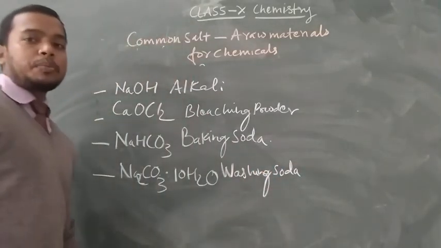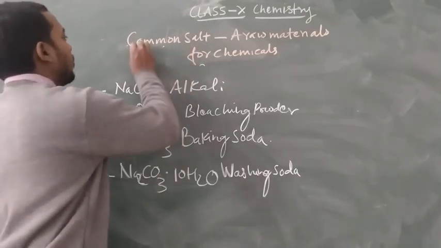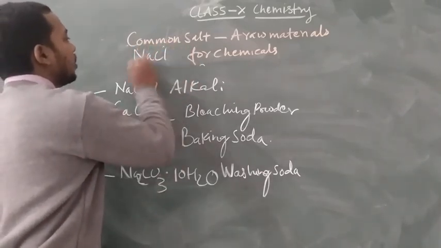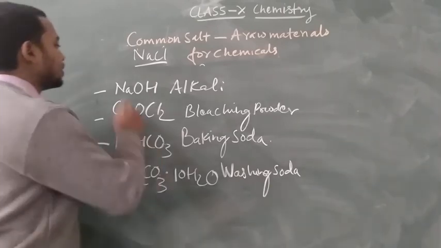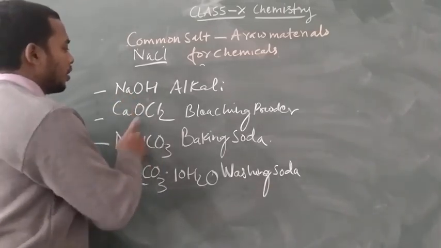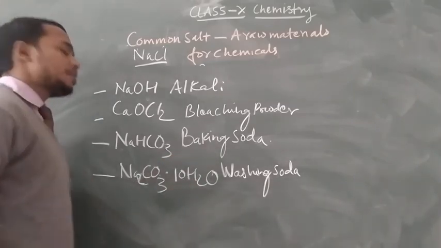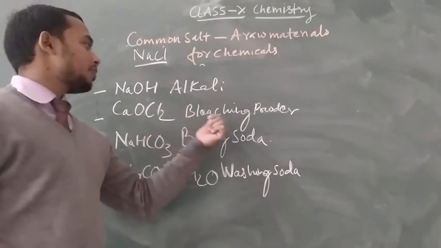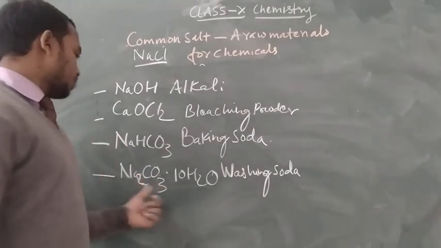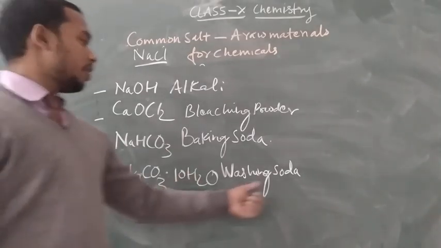So with the help of NaCl as a raw material, we synthesize NaOH, calcium oxychloride (bleaching powder), sodium hydrogen carbonate (baking soda), and sodium carbonate (washing soda).